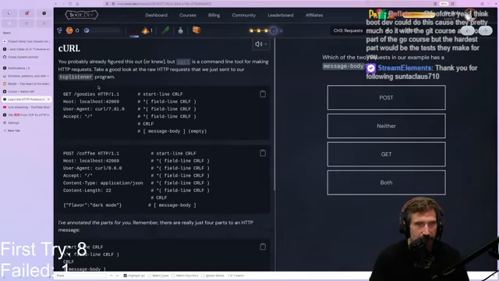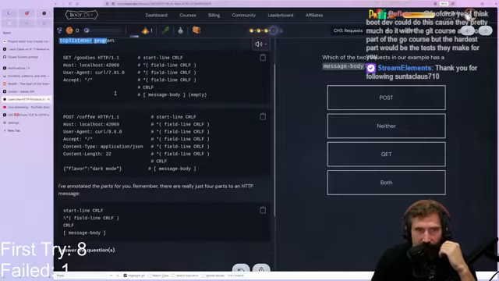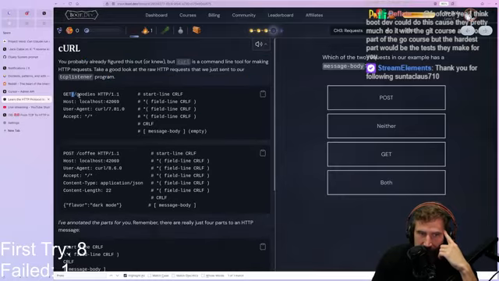You probably already figured this out or knew, but curl is a command line tool. We've already talked about that one. There you go. So I put this out in a more obvious way to look at it, which is a GET. We have a start line. We have our field lines. We have our empty field line. We have an empty message body.